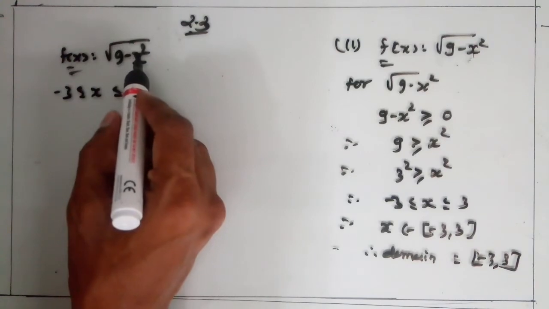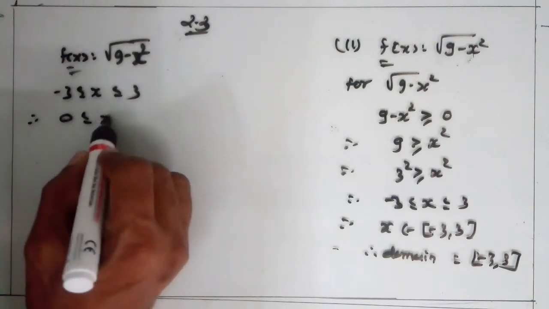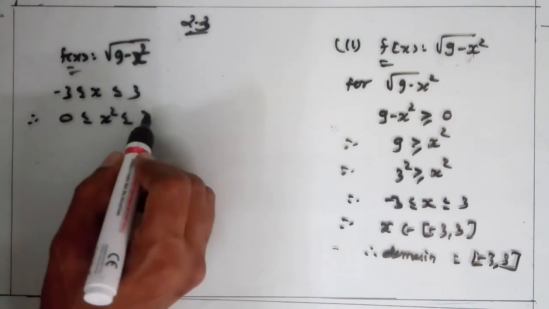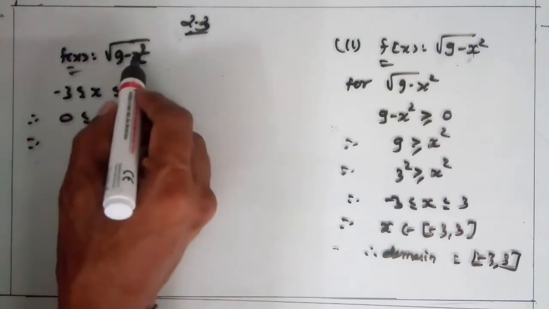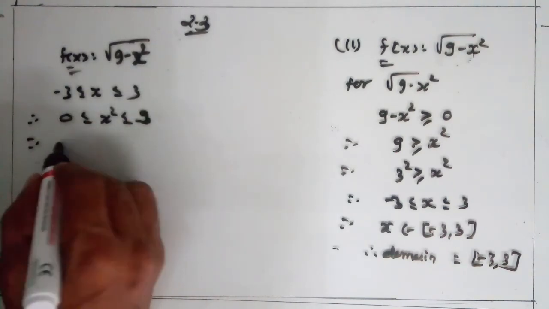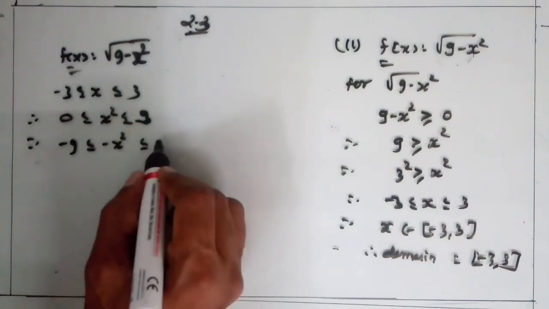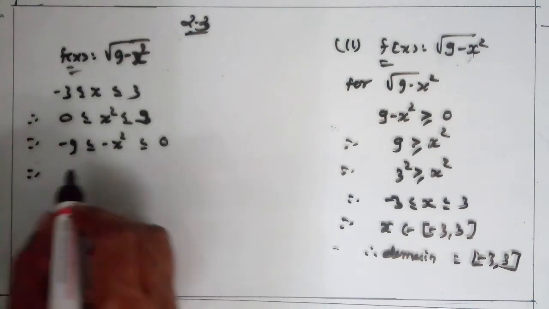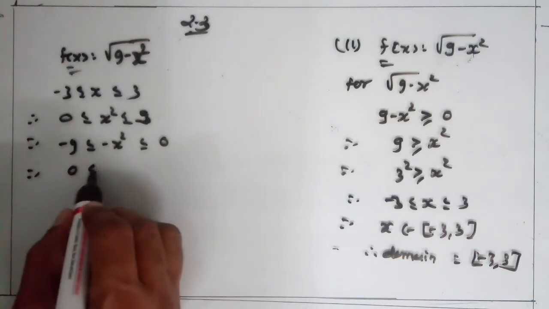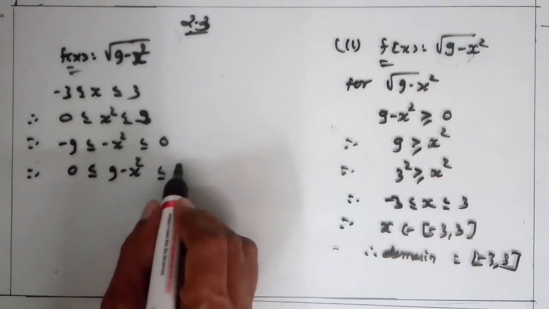Now apply square on both sides. So this implies we get 0 ≤ x² ≤ 3², and 3² is 9. Now multiplying by a minus sign, we get -9 ≤ -x² ≤ 0. Now add 9 on each side, so here we get 0 ≤ 9 - x² ≤ 9.